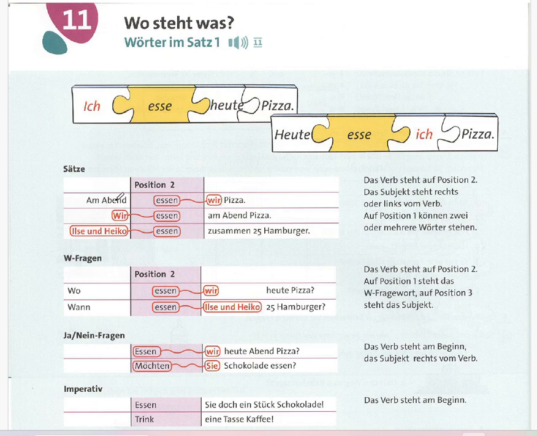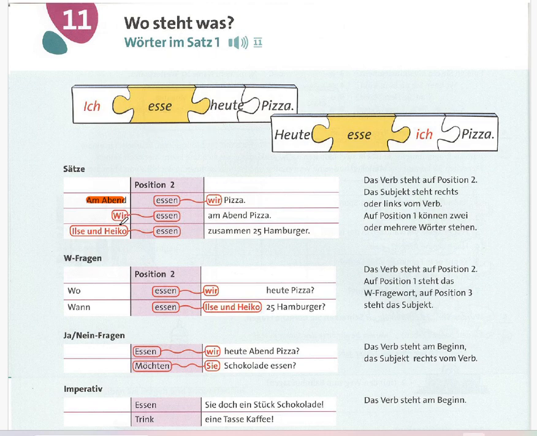Here "am Abend", in the evening, is at the beginning of this sentence. "Essen" is a verb, in second position. "Wir", which is the subject, comes after the verb.